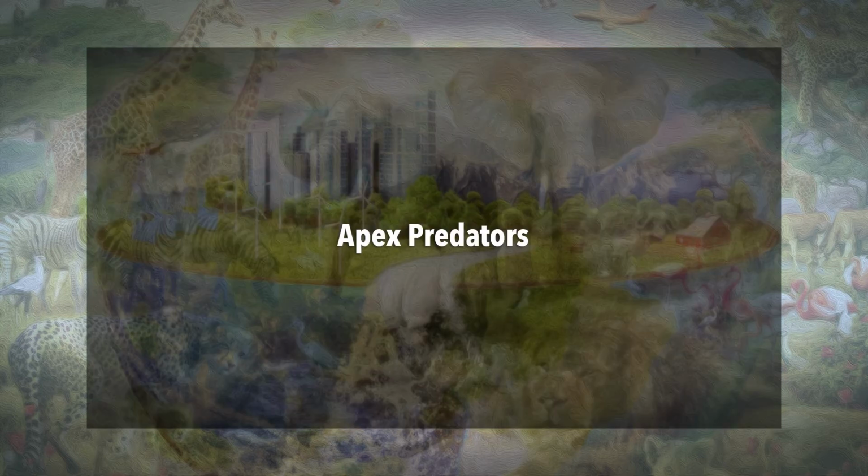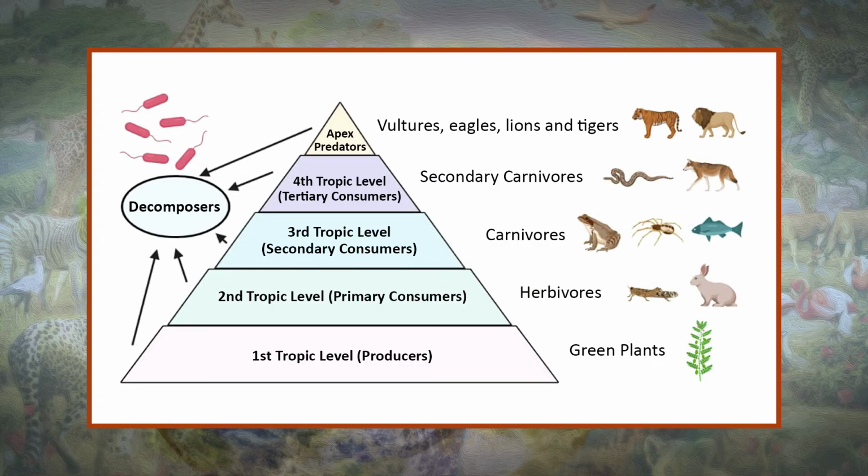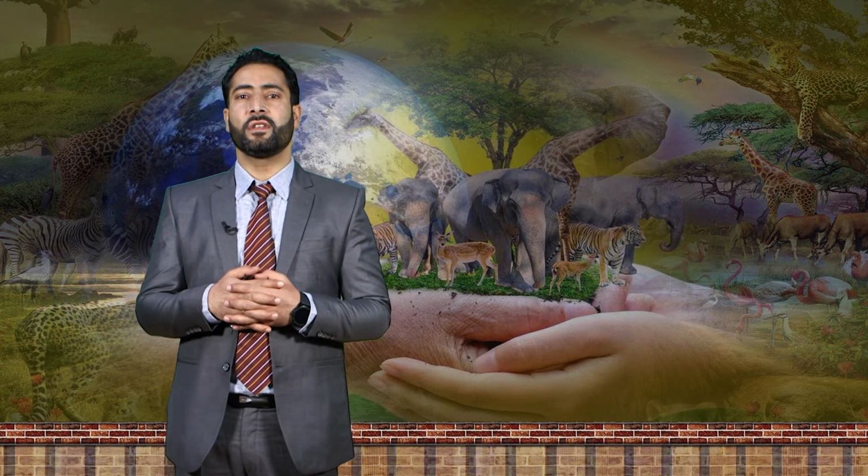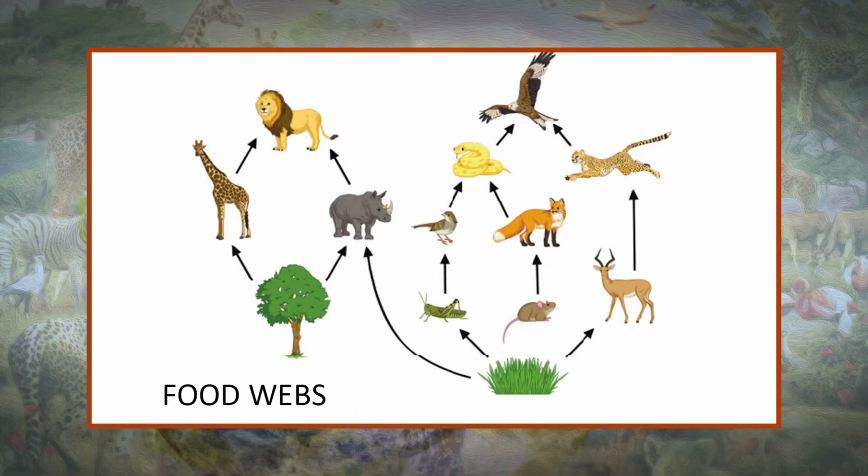Then apex predators. Apex predators are organisms at the top of the food chain and which do not have any natural predators. Eagles, wolves, large cats such as lions, jaguars and cheetahs, and marine animals such as sharks, tuna, killer whales and dolphins are all examples of apex predators. Apex predators often have specific adaptations which make them highly efficient hunters. Sometimes they work within groups, enhancing the success of their hunting abilities.